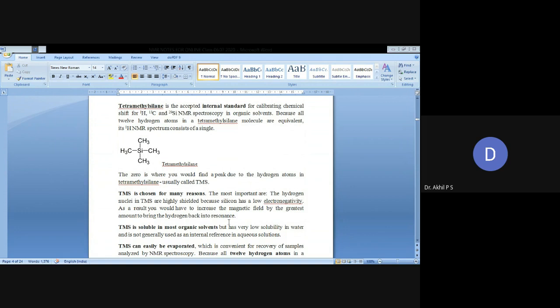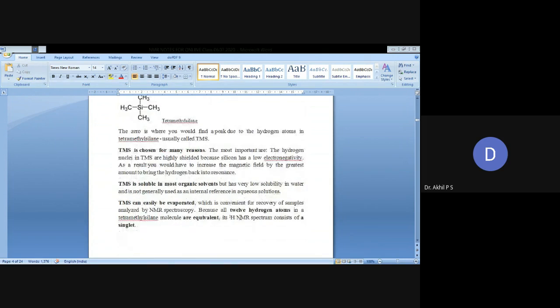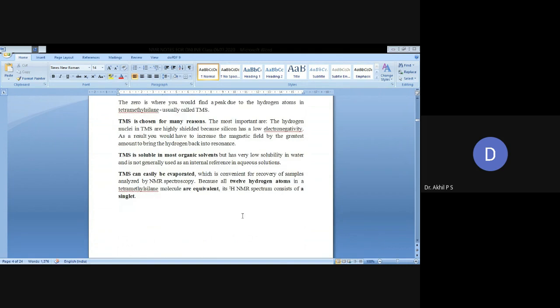Tetramethylsilane is chosen for many reasons. The hydrogen nuclei in tetramethylsilane are highly shielded because silicon has low electronegativity. As a result, you would have to increase the magnetic field by the greatest amount to bring the hydrogen back into resonance. TMS is soluble in most organic solvents and TMS is easily evaporated. These are the main reasons we can use TMS as an internal standard for NMR spectroscopy.